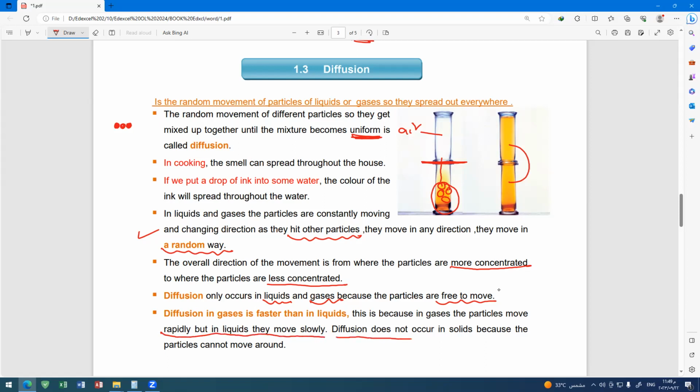So diffusion does not occur in solids. Why? Because the particles cannot move around in the solid state. Excellent.